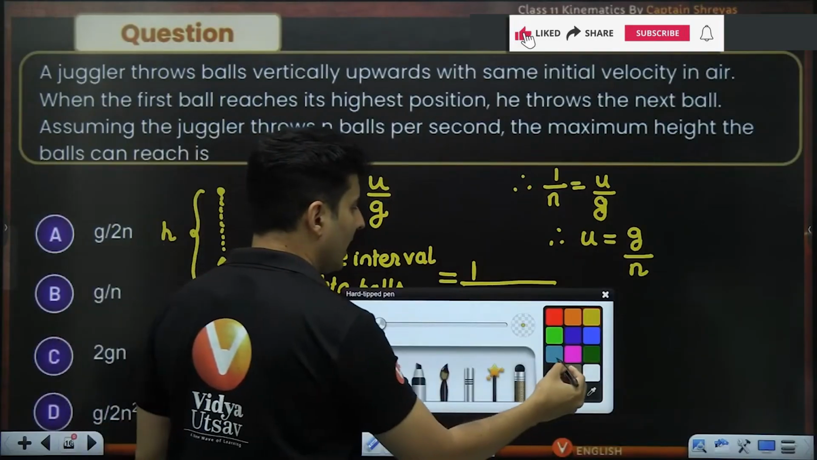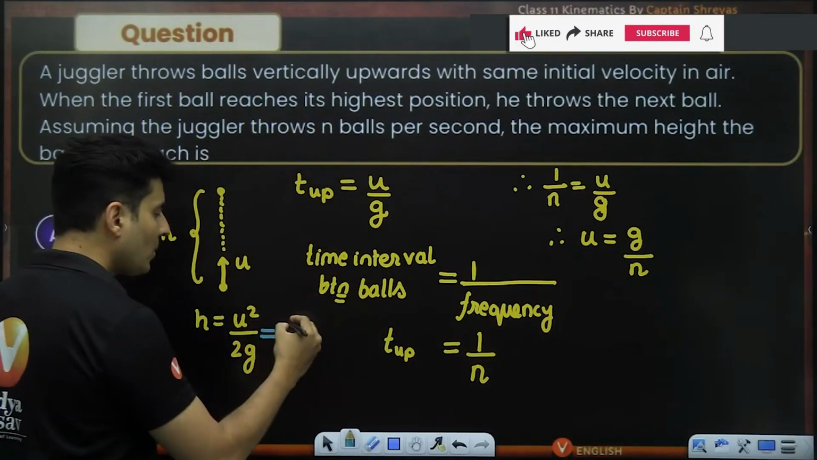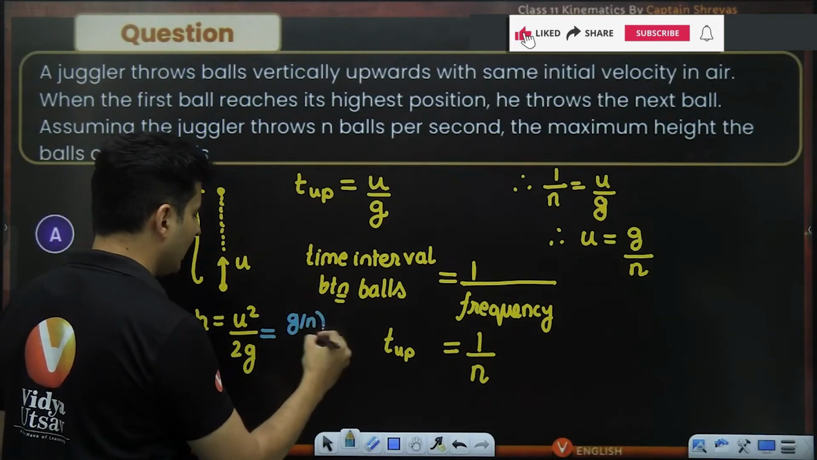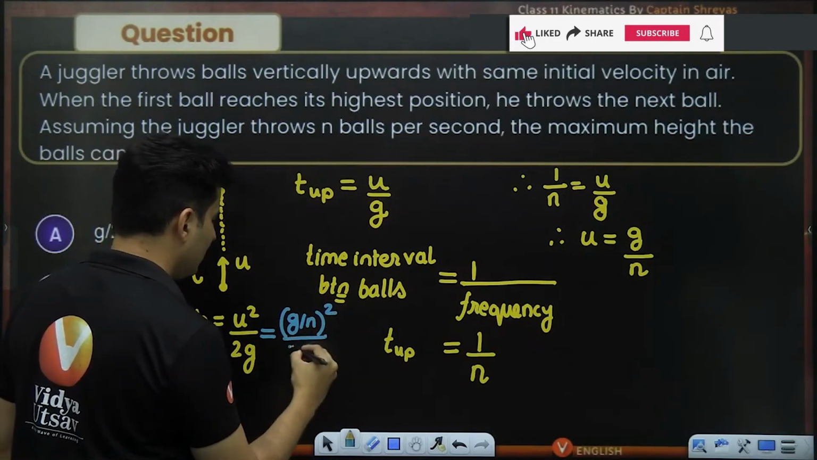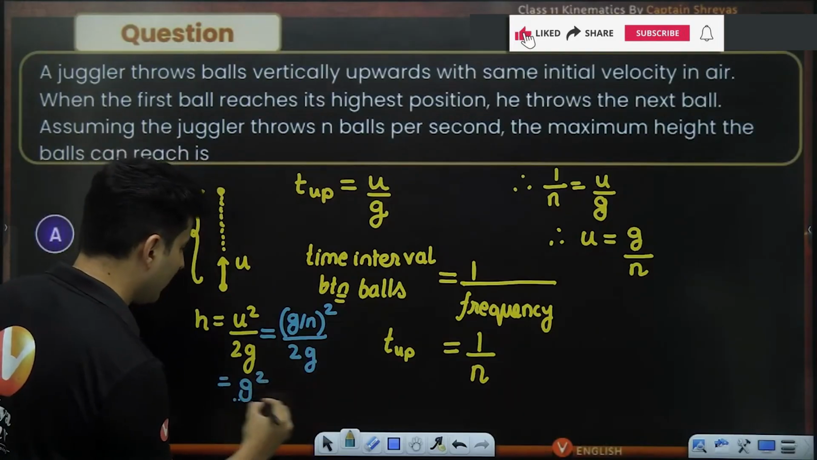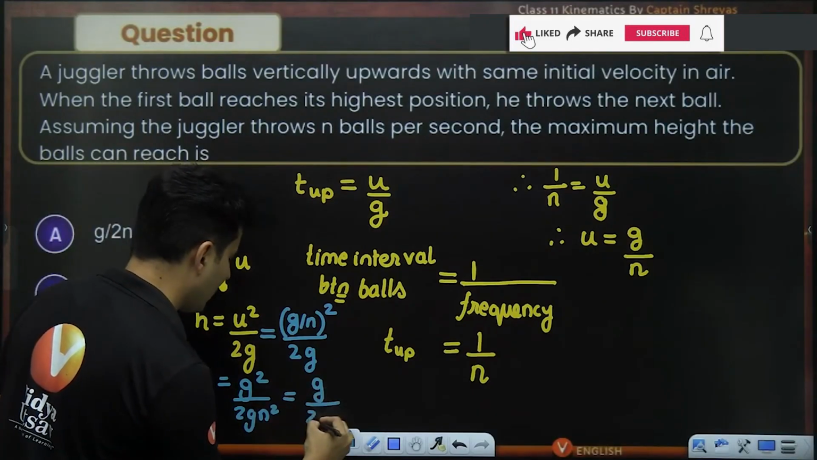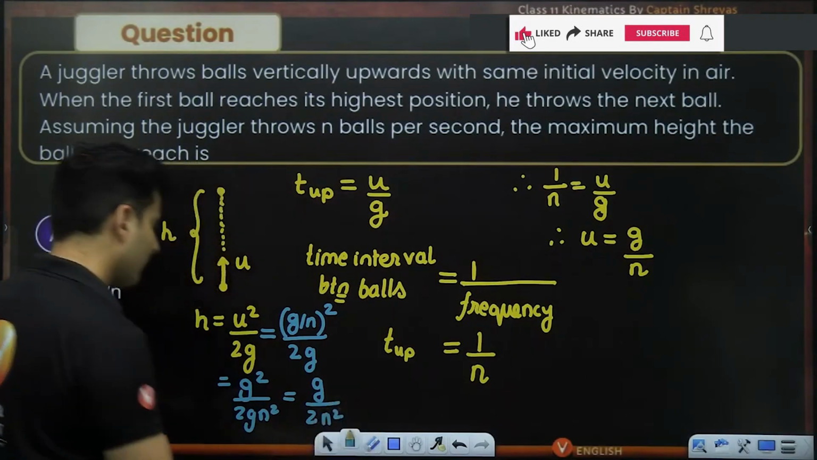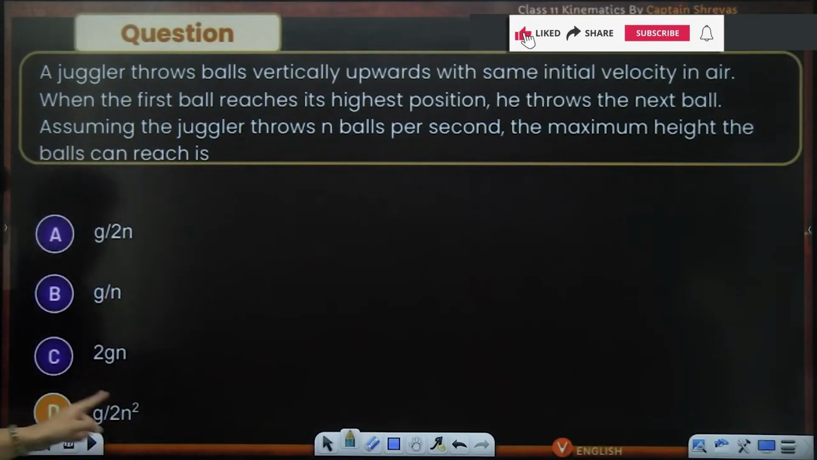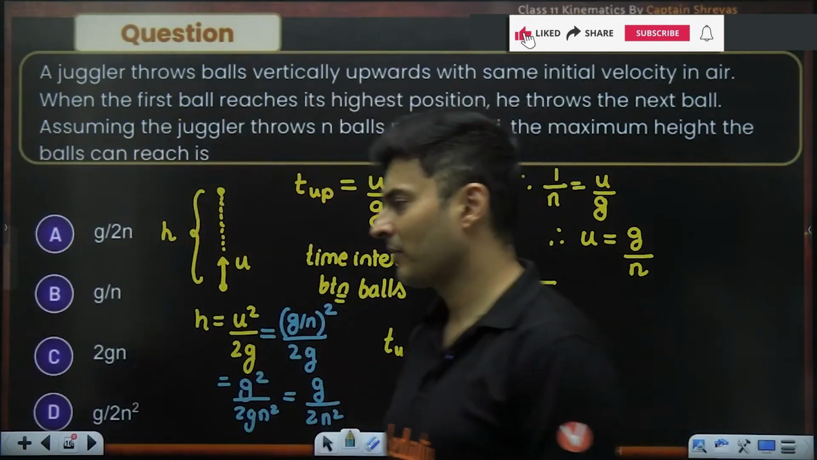Substitute that over here: u is g by n, and see what you get. h is g by n the whole square divided by 2g. So this becomes g square by 2g, with n square there. g will cancel, so you'll be left with g by 2n square. So g by 2n square, which is option D, is the perfect answer.